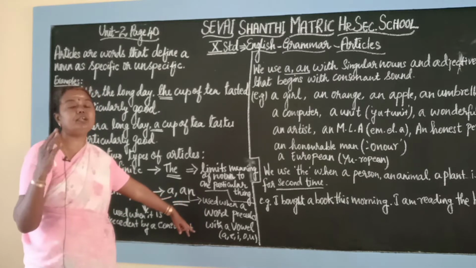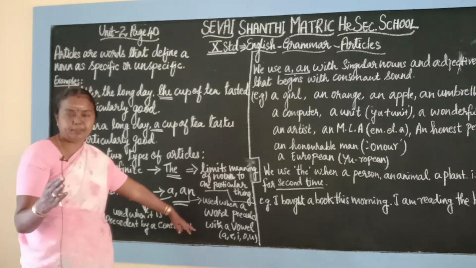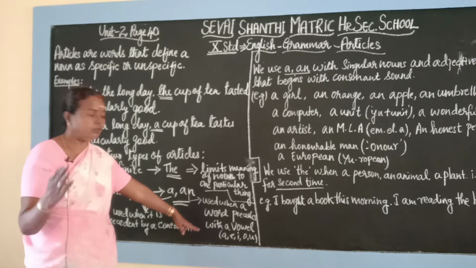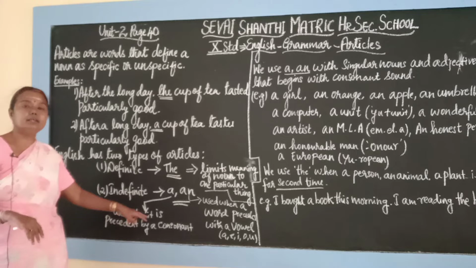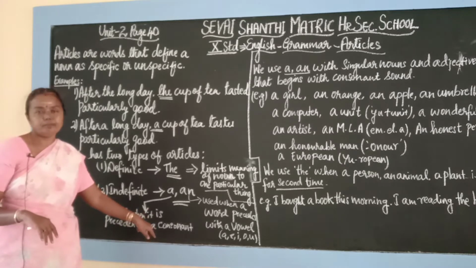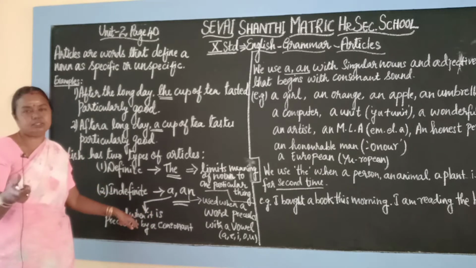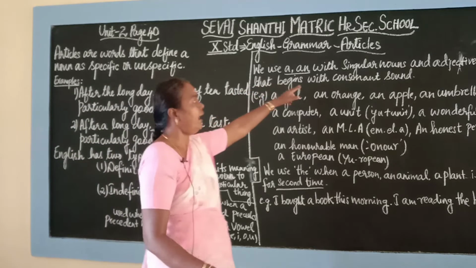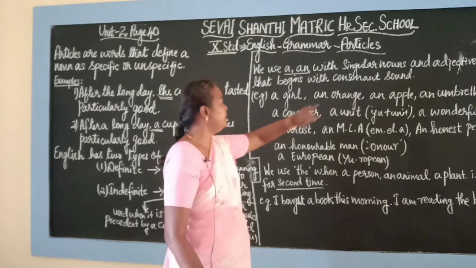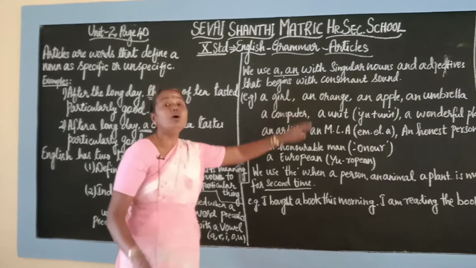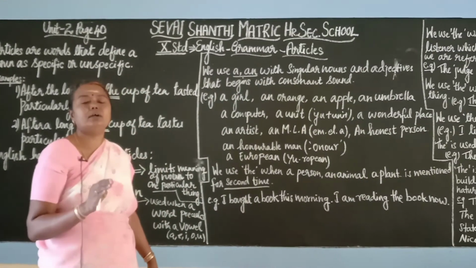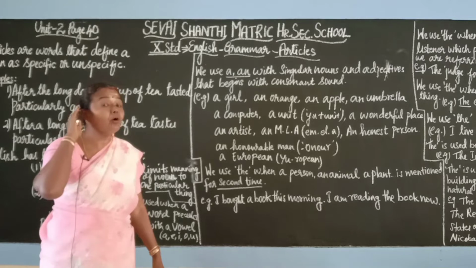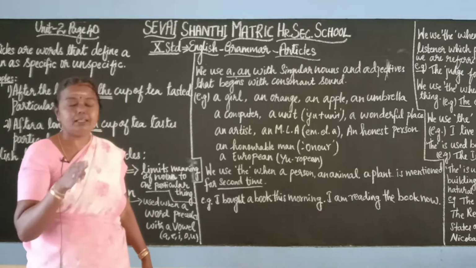An is used in front of vowels. An apple, an umbrella, you know that. So a girl, a school boy. That is a book. We call it a book. We use a and an with singular nouns and adjectives. A is used when the word begins with a consonant sound. Mind it, it should be consonant sound, not consonant letters.